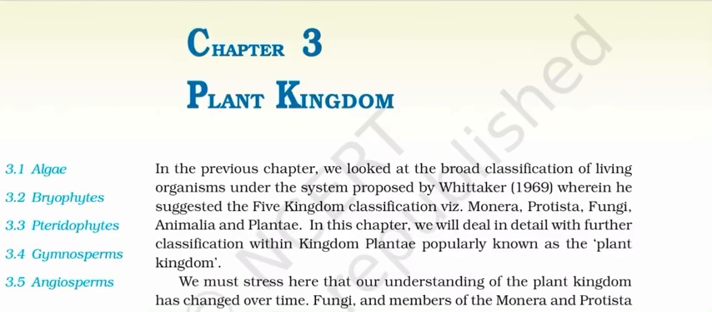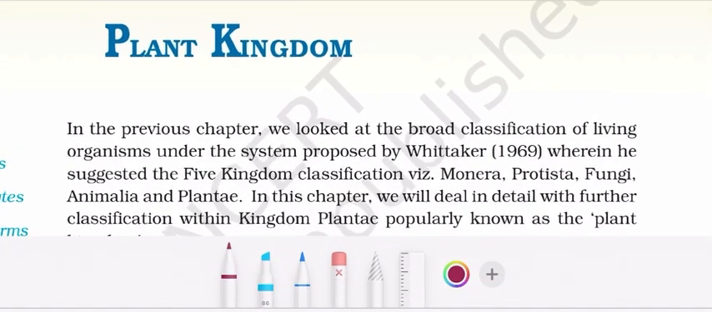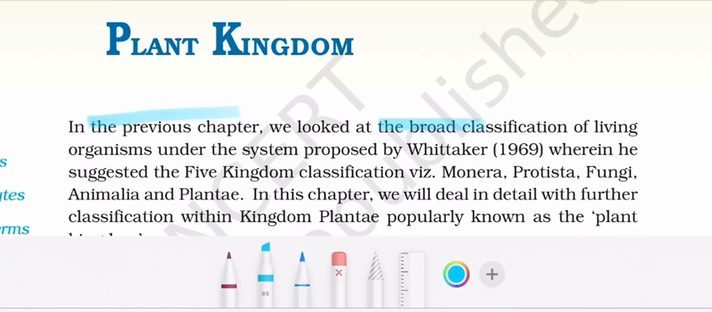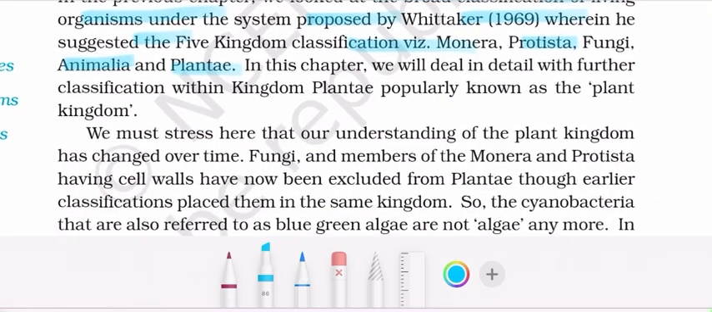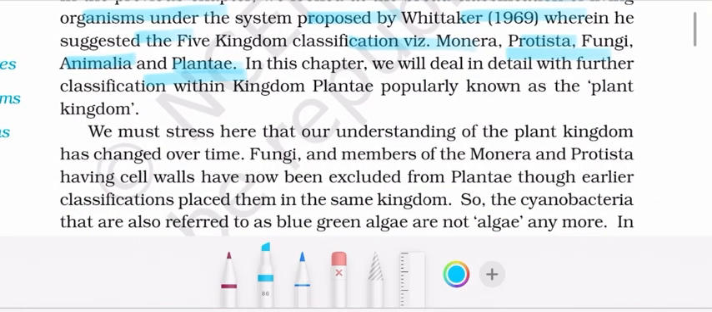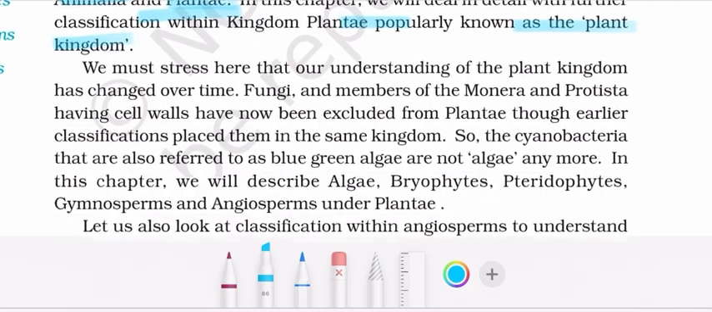Today we are going to start with Chapter 3, Plant Kingdom, of Biology, Class 11th. So let's start. In the previous chapter, we looked at the broad classification of living organisms under the system proposed by Whittaker, wherein he suggested the five kingdom classification with Monera, Protista, Fungi, Animalia and Plantae. In this chapter, we will deal in detail with the further classification within kingdom Plantae, popularly known as plant kingdom.